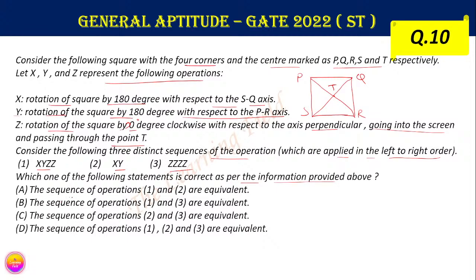So we have to find which sequences of operations are equivalent. The first operation is X, Y, Z, Z. X means 180 degrees rotation, and then Y is 180 degrees with respect to the PR axis, and after applying these two, then Z, Z. So this is a very critical question. I will just draw the figure, and you can try it once at home.